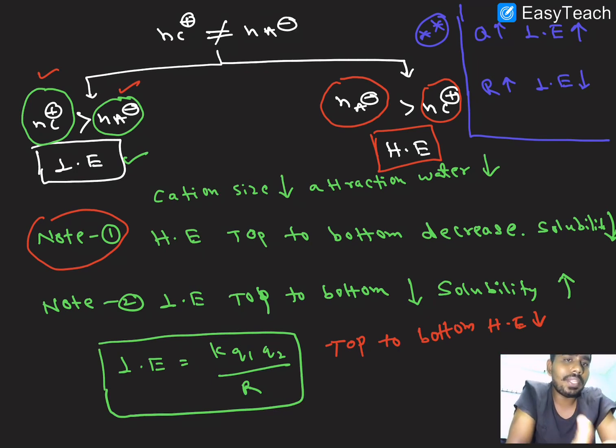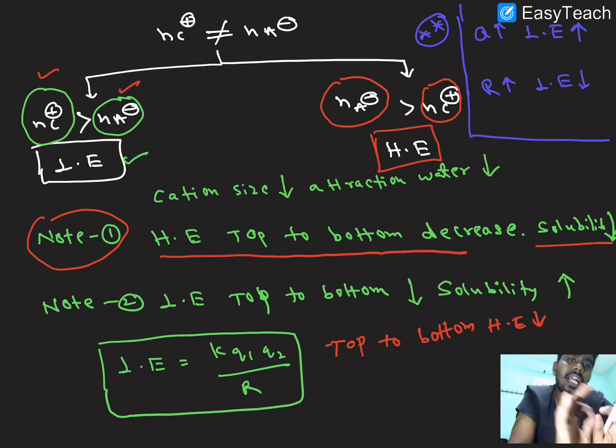So what is the point here? The hydration energy decreases from top to bottom, and the solubility also decreases. I hope it is clear how to decide the solubility based on the hydration energy. The hydration energy decreases from top to bottom because the size is larger and the charge is less, so the attraction of water molecules is less. So it won't be more soluble, and the solubility decreases.